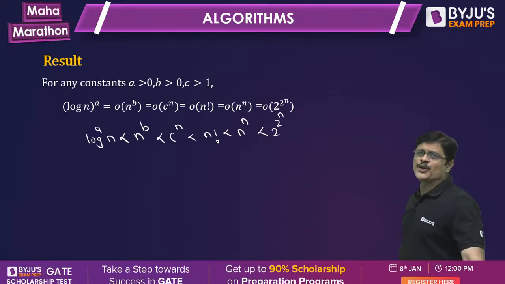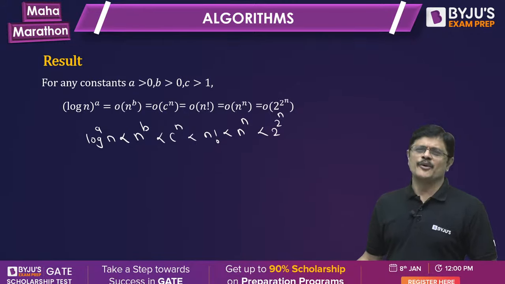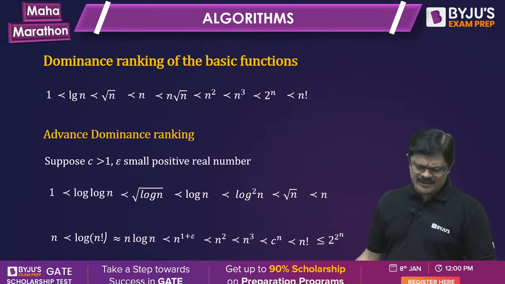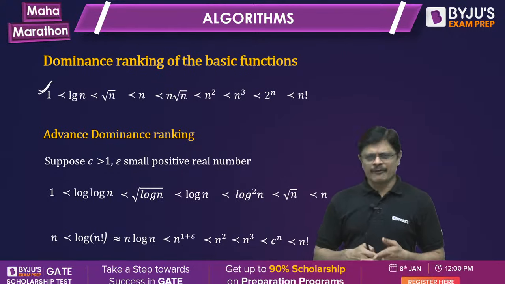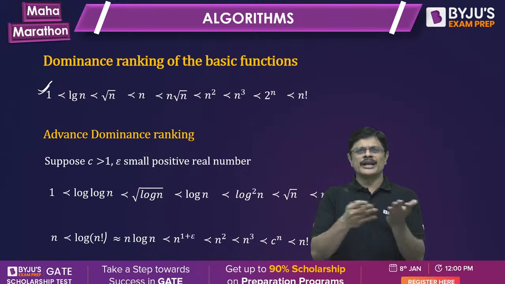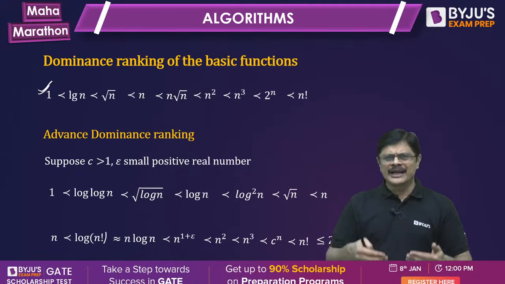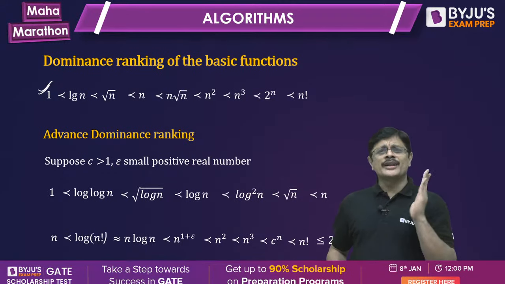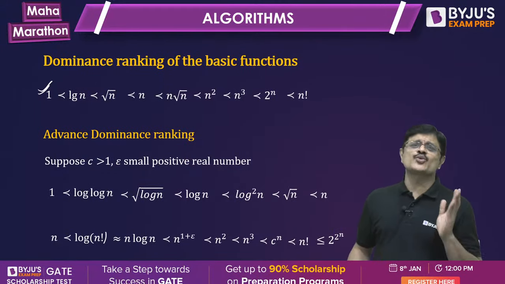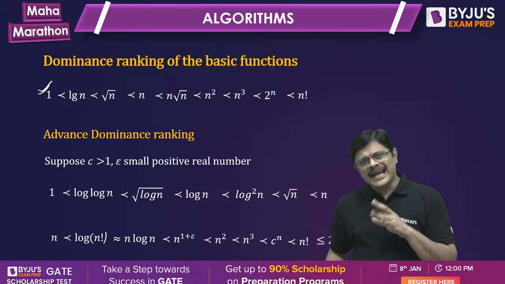And there is something called dominance ranking, which is a very common ranking which you should know. I generally ask students to remember at least this. If you know the previous rule, it is obvious, and from that you can get the next ordering very easily. Constant is smaller than logarithm, which is smaller than square root of n, which is smaller than n.